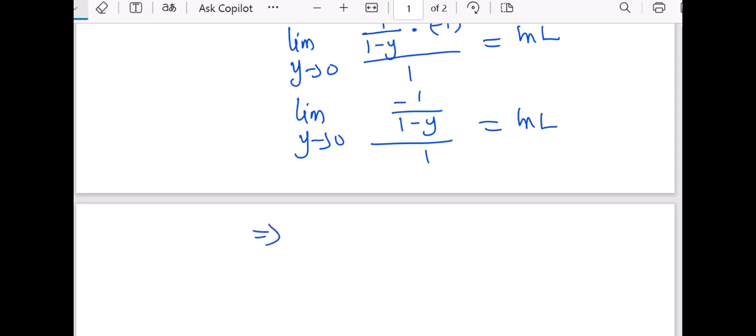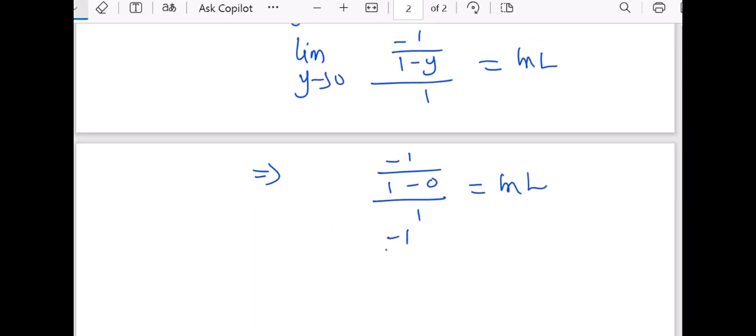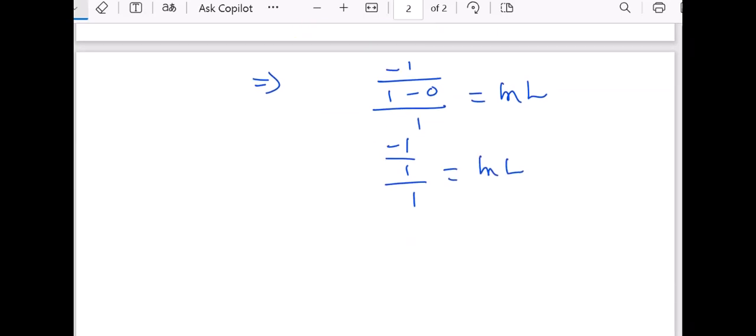This will imply that I have negative 1 over (1 - 0) all over 1 equals ln L. And so negative 1 over 1 all over 1 equals ln L, and this is negative 1 equals ln L.